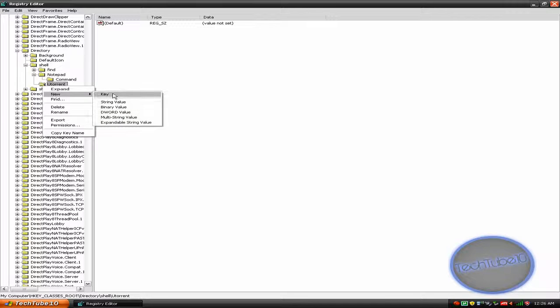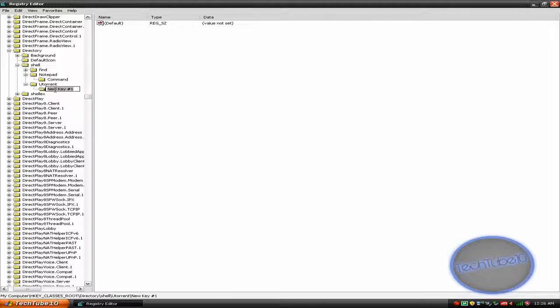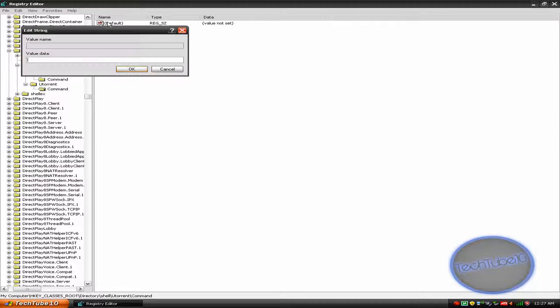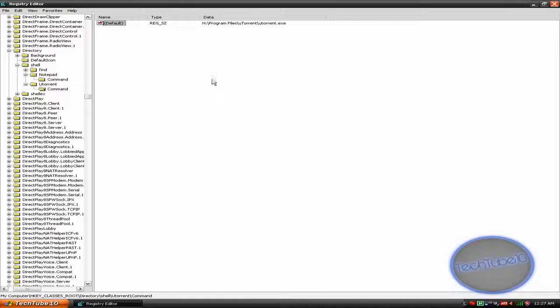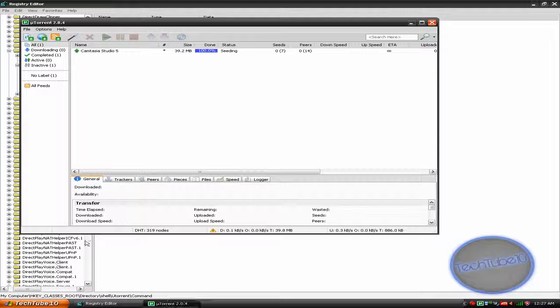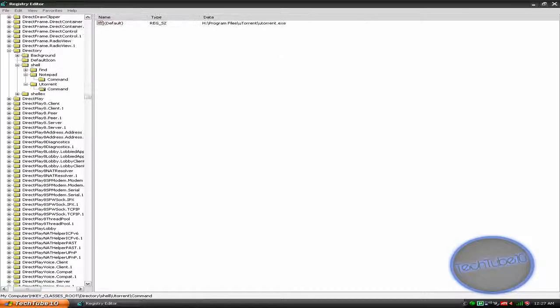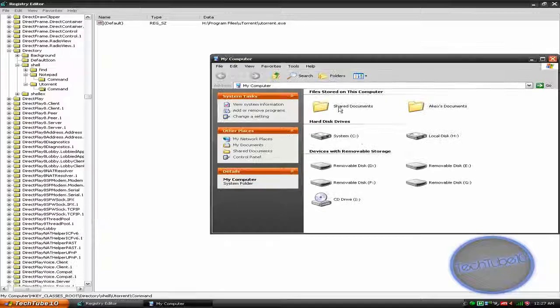Make a new key. Rename it command, or click it. Double click the string and put there the location of uTorrent. Maybe it will work. Okay, now let's see if it works. Yes, you see? You can add more, like